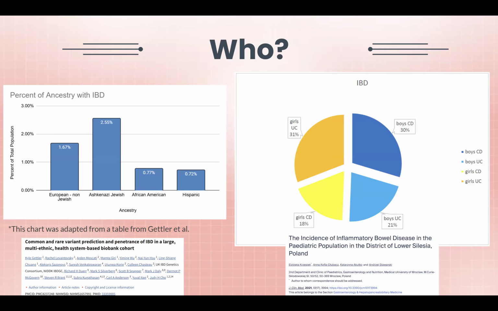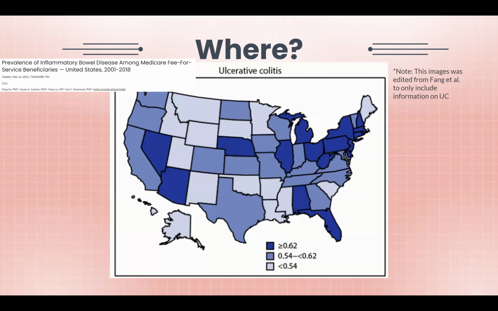So, to start, who has inflammatory bowel disease? Now, if we look at the chart on the left, we see that it's very prevalent in European, Caucasian, and Jewish populations. Not so much in African American and Hispanic, but it's still there. And it's about split even between males and females, about 50% males get it, about 50% females get ulcerative colitis. And we can sort of see this in this map of the United States here, in places where there's heavy white and Jewish populations, like the Midwest and the eastern side of the United States.